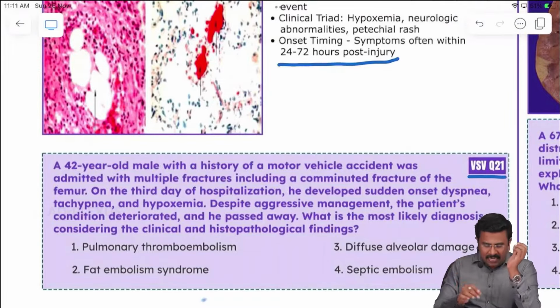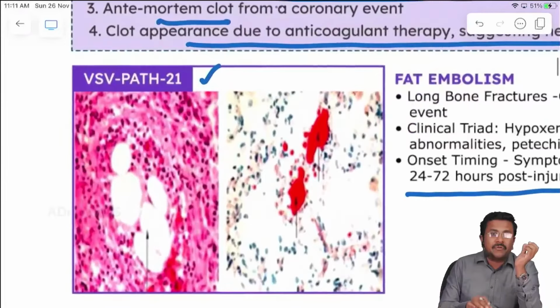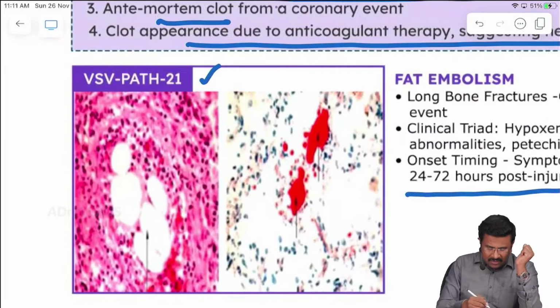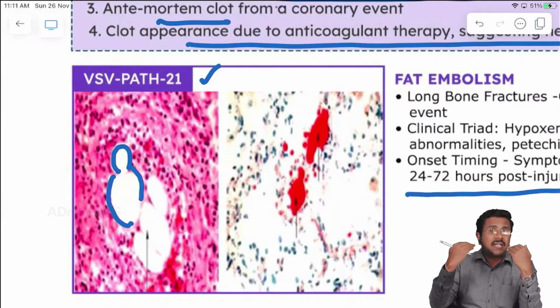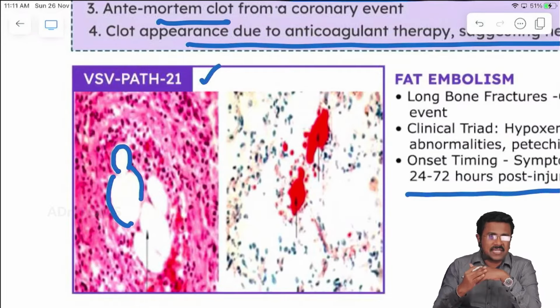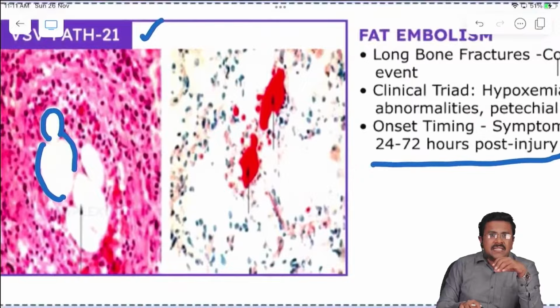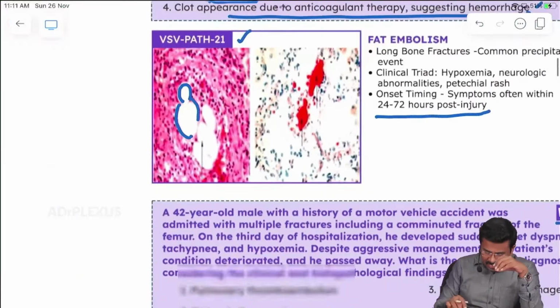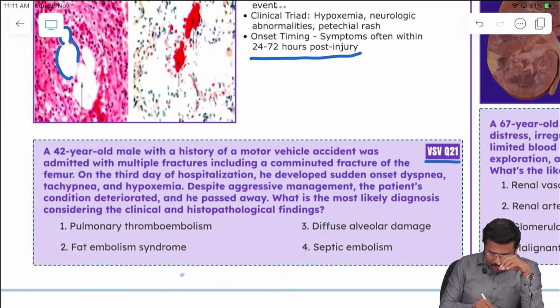Yes, so we know the clinical picture, and let's quickly revise the histopathological finding. In the pulmonary vessels, you can see the empty white spaces that are not stained. These are fat globules that are washed away, so they appear as empty white spaces in the histopathological sections. With the classical stain, oil red O, these fat particles are highlighted. So the diagnosis here is fat embolism syndrome.